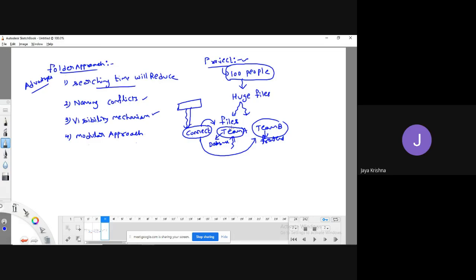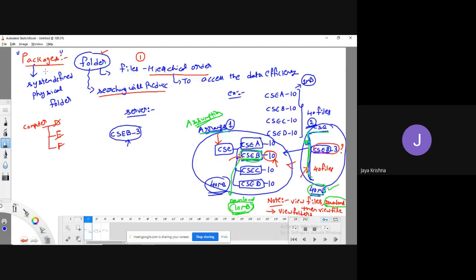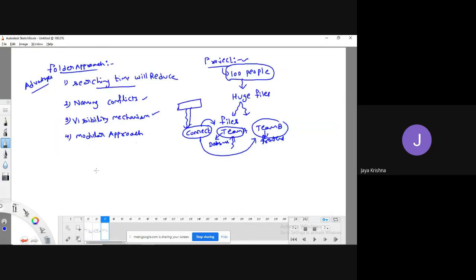That file I can share to both team A and team B. So this is also one of the advantages of the modular approach. Simply I can say that a package is a physical folder. That's it. So in terms of technical definition,